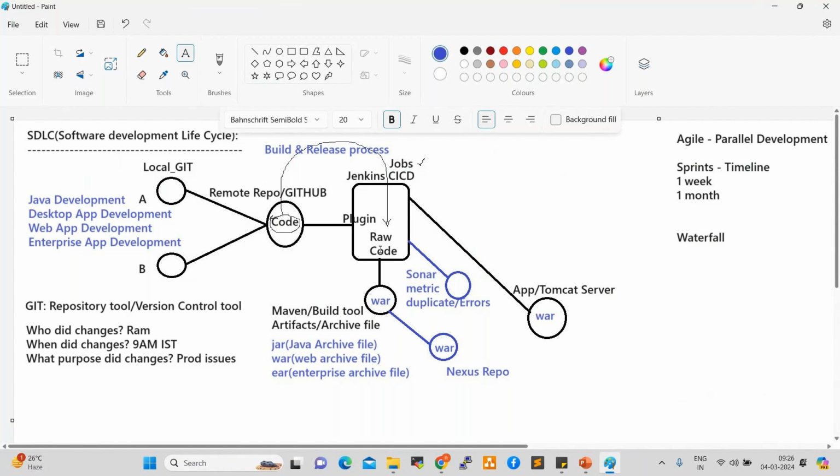Once the code is converted into a WAR file, the code will also be reviewed. Sonar will review the code before pulling from GitHub to Jenkins. Again, once it is converted to a WAR file, it will review the code. Sonar is a very core tool, and most project teams use the Sonar portal. In place of Sonar, we can use other tools also, but Sonar is a very popular, very advanced tool.